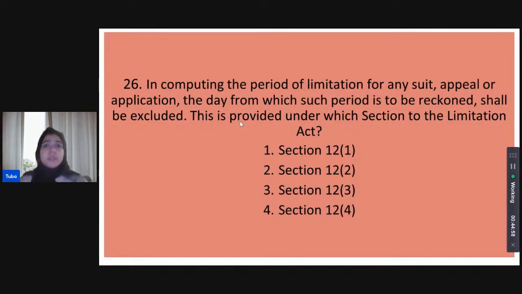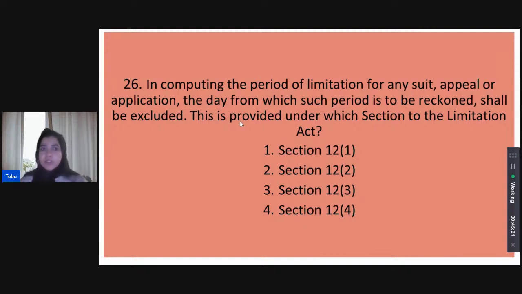In computing the period of limitation for any suit, appeal, or application, the day from which such period is to be reckoned shall be excluded. This is provided under which section of the Limitation Act? Again, we must know this. Is it Section 12.1? Is it Section 12.2 that provides it? Section 12.3 or Section 12.4?